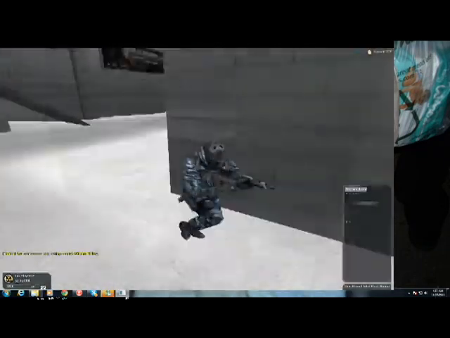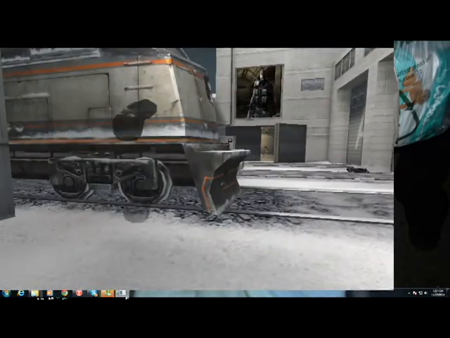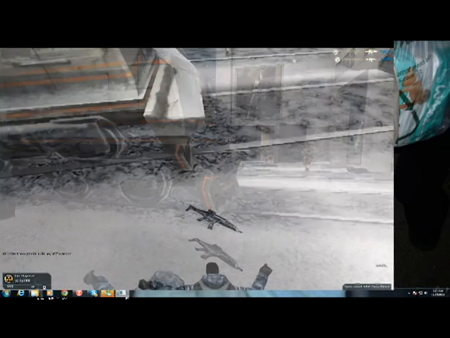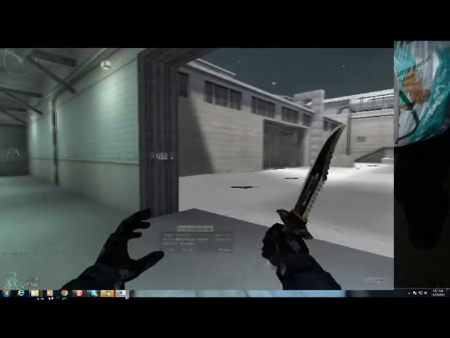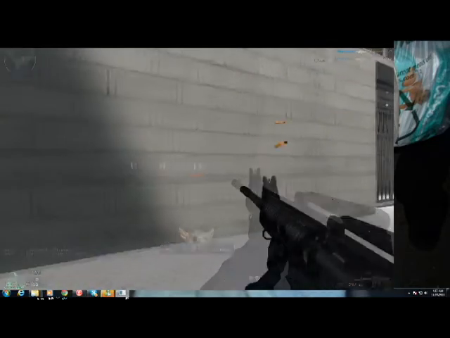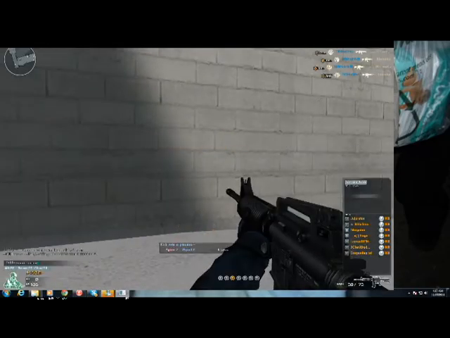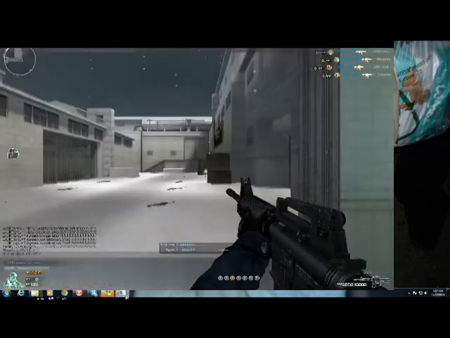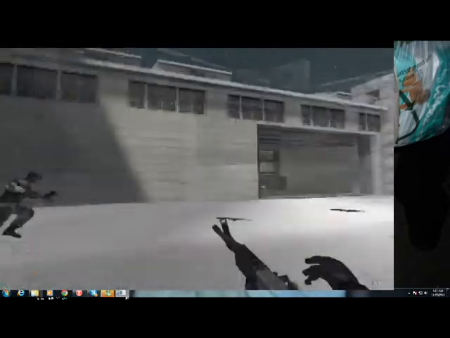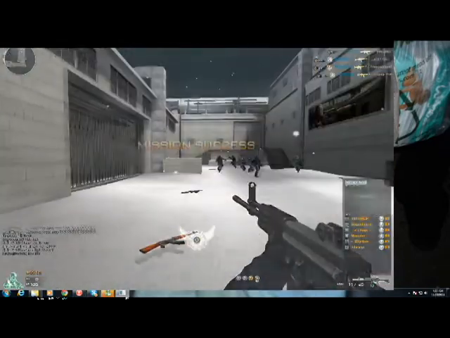So let's see if everything works. If the 3D boxes and 2D boxes don't show up while you first load in and you're expecting them, don't worry too much. As you can see, it's working just fine. Yeah, I declined that vote. But as you can see, the hacks are clearly working great as long as you follow my tutorial.